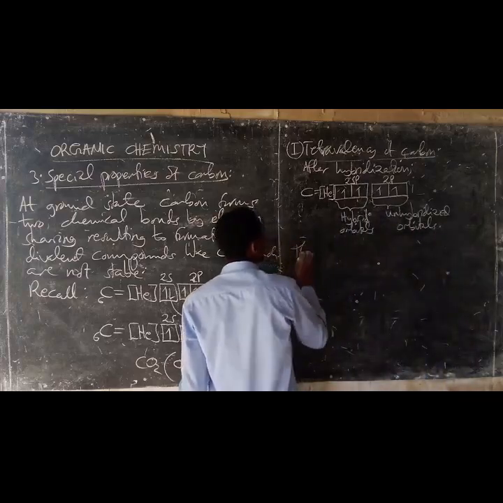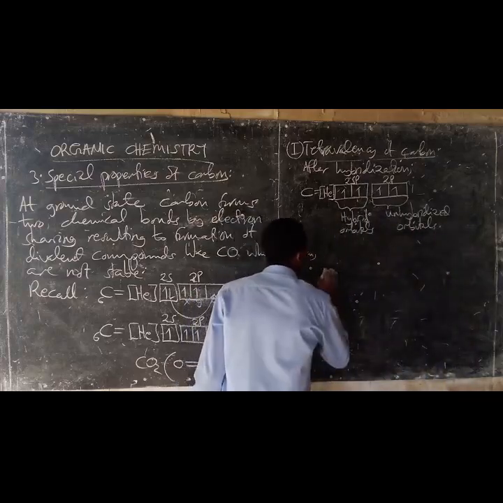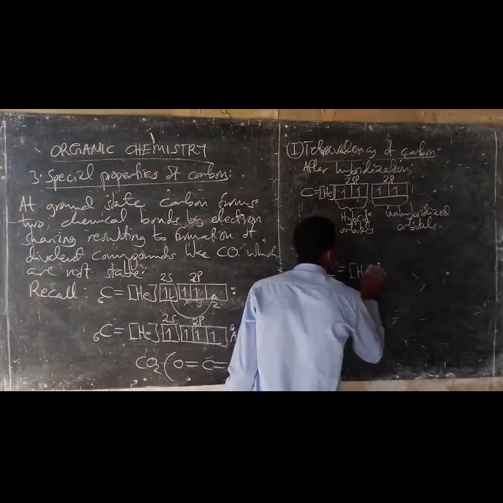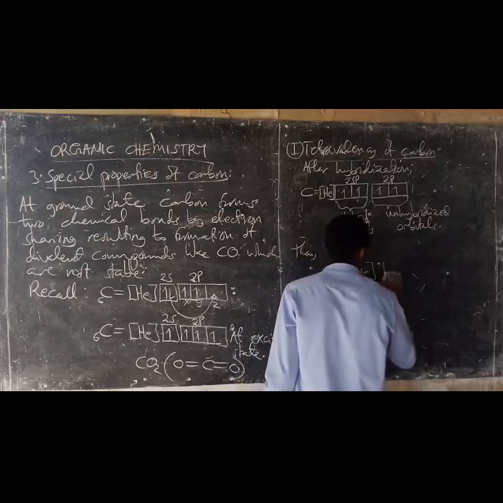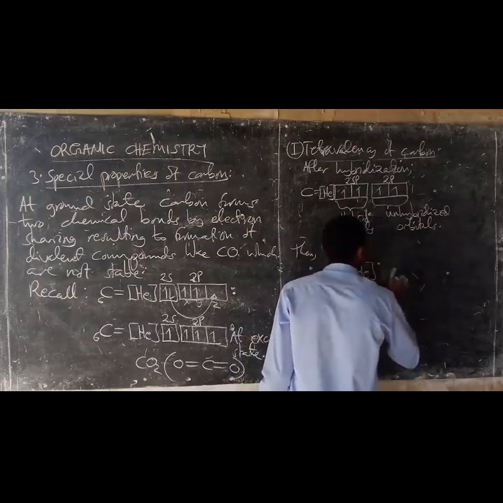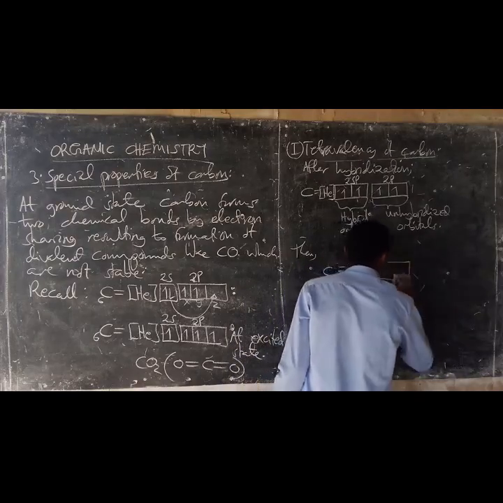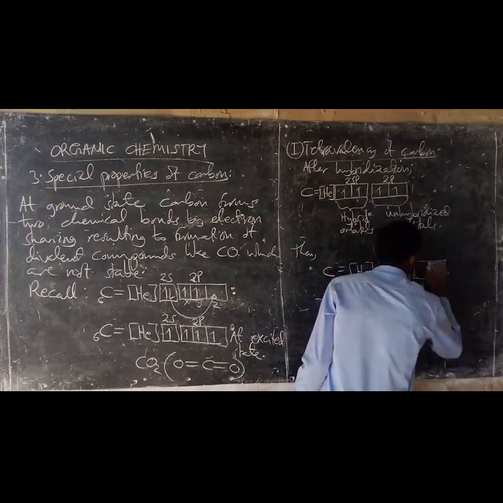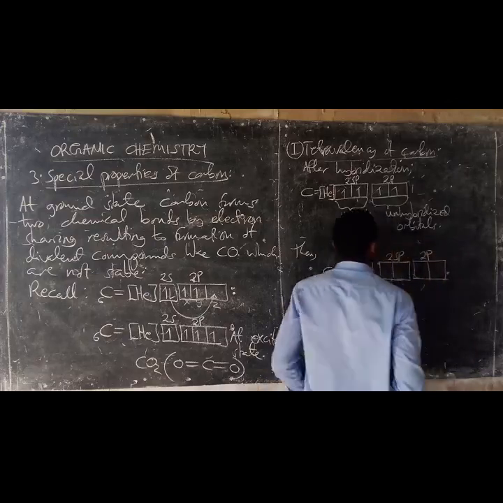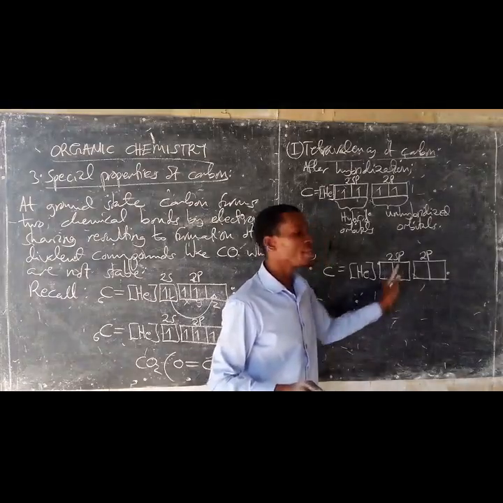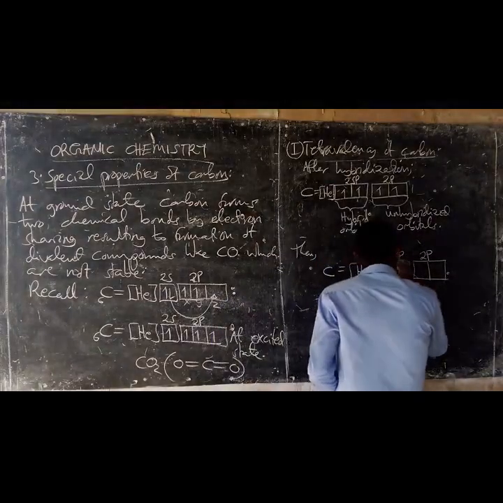Now then carbon, sp, 2p. The set of hybrid orbitals formed is sp hybrid orbitals.